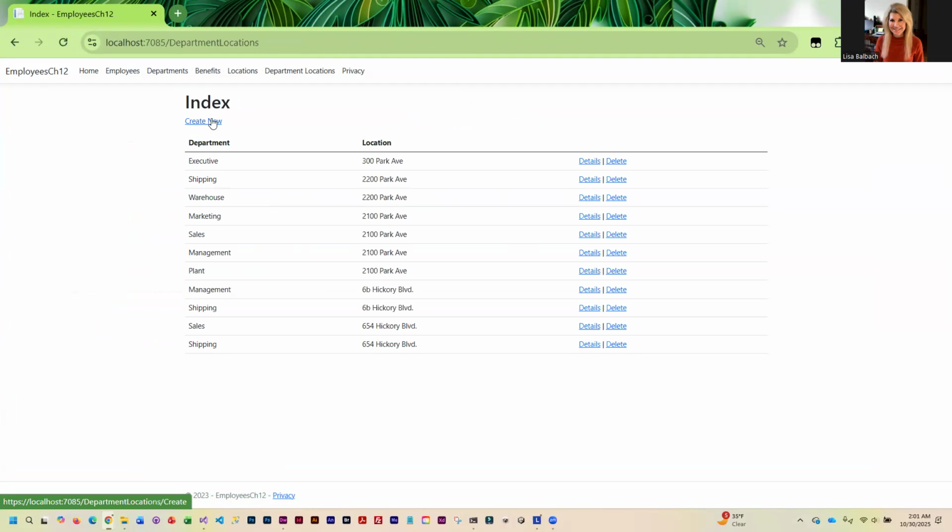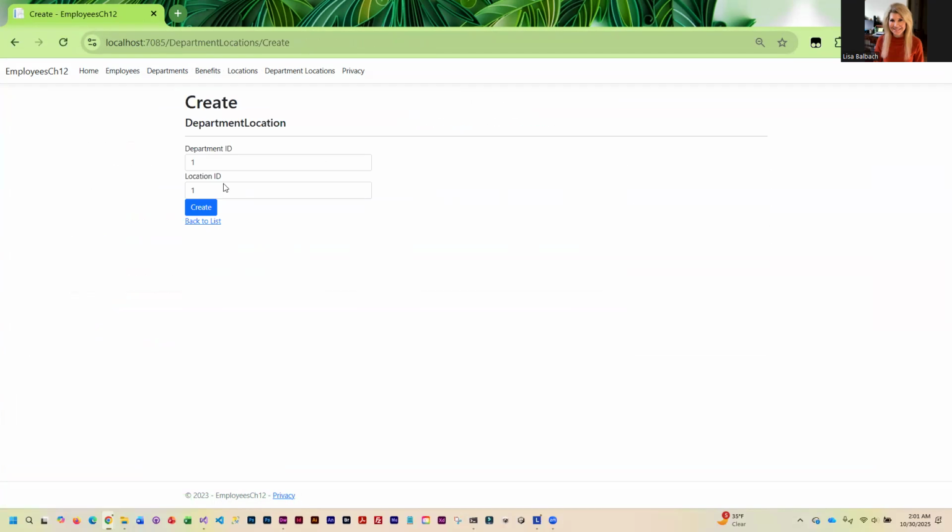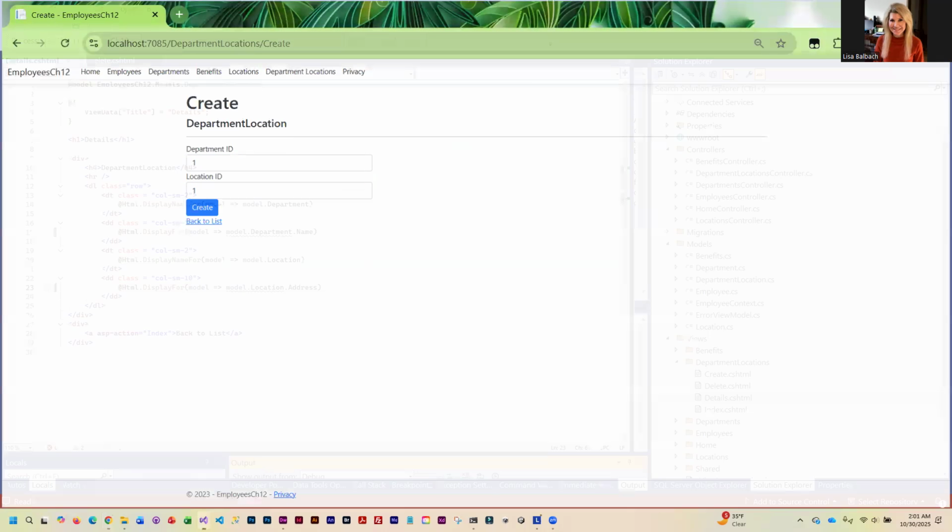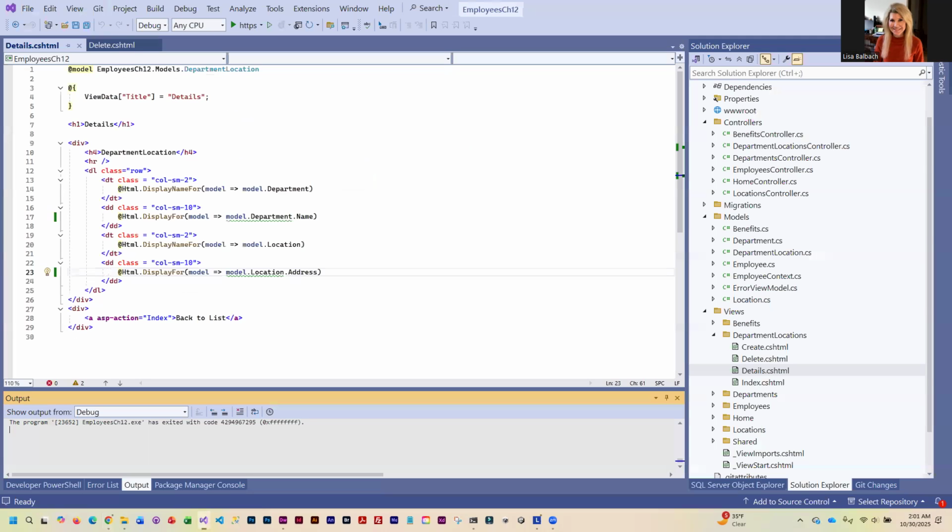Create is a little bit of extra work because we've got drop downs. Ideally, in the drop down, we would want the number and the name here, and we'd want the number and the address here. We can do this, but it's a change that we have to make in the controller. Okay, so I'm going to close out of there.